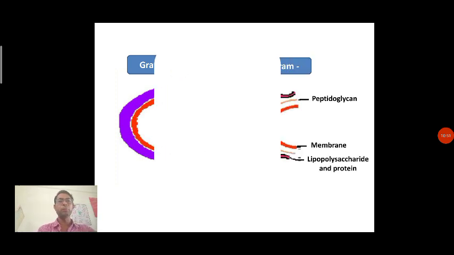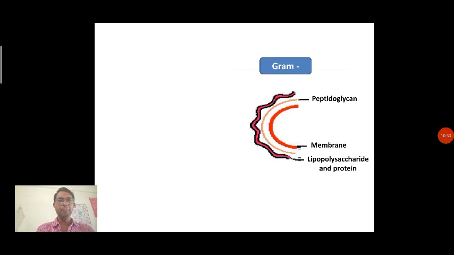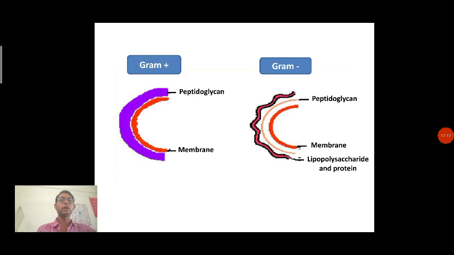Whereas when we talk about gram negative bacteria, the peptidoglycan layer is very small and does not provide that much support, or we can say it is not as thick as it is in gram positive bacteria. So the membrane is there, this membrane is followed by the peptidoglycan layer, and after the peptidoglycan layer, lipopolysaccharide and protein structure is also present on the outer side of the gram negative bacteria. So this is the basic cell wall structure, which differs in gram positive and gram negative bacteria.